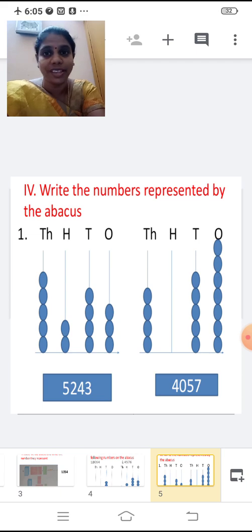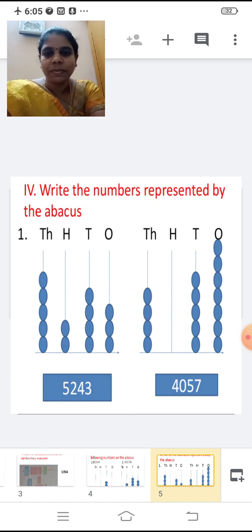Count how many beats are there in the ones place, tens, hundreds and thousands place. Now you have to tell me the answer now. Now how many beats are there in the ones place? Count. 1, 2, 3, 4, 5, 6, 7. So 7 in the ones place. Then 1, 2, 3, 4, 5. 5 in the tens place. Very good.